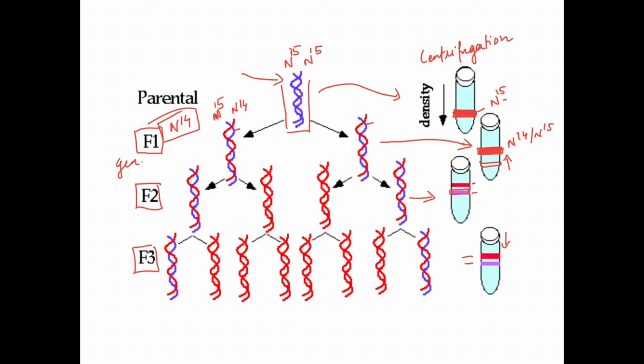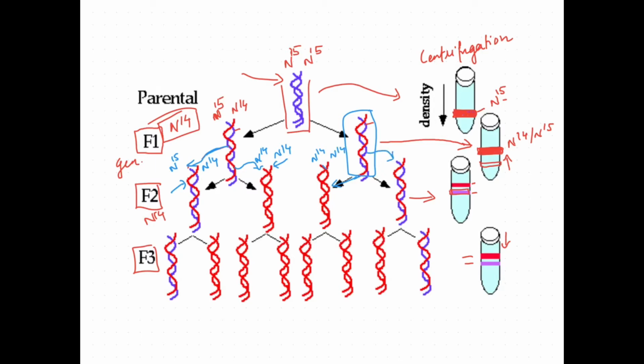Again the DNA gets replicated. They will use N14 from the medium. So again you can see this strand goes here and a new strand is formed here. Again this strand goes here, a new strand is formed. This will be N14, this will be N14. Here N14, that is N15 and new will be N14. Again for the second DNA, one strand is inserted, that is N14 from the parent, and new will be formed N14.